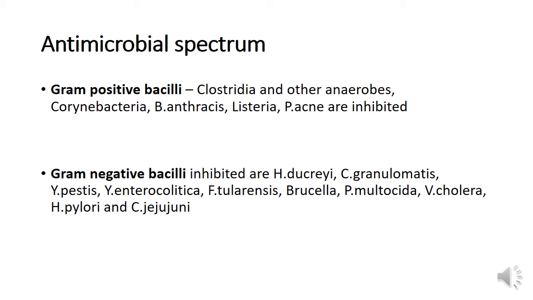The gram-negative bacilli which are sensitive to tetracyclines include Haemophilus ducreyi, which is causative for chancroid; Calymmatobacterium granulomatis, which can cause granuloma inguinale; Yersinia pestis, the causative organism for plague; Yersinia enterocolitica and Campylobacter jejuni, which can cause bacillary dysentery; Francisella tularensis, which causes tularemia; Brucella, causing brucellosis; Pasteurella multocida; Vibrio cholerae, which causes cholera; and Helicobacter pylori, which is responsible for recurrences of peptic ulcers. These are the gram-negative bacilli which are inhibited by tetracyclines.